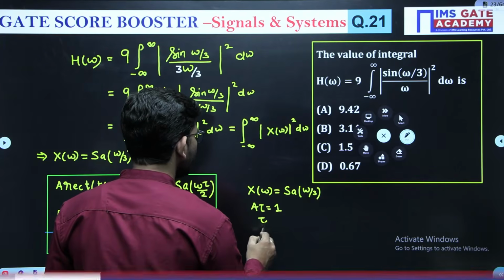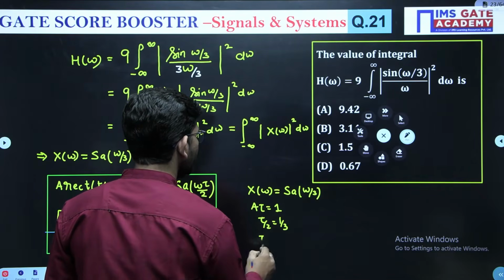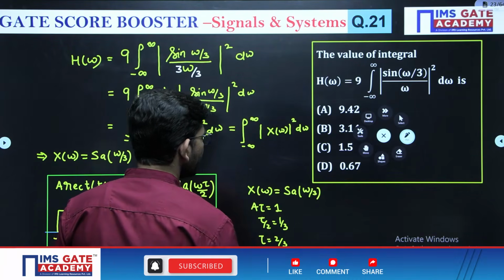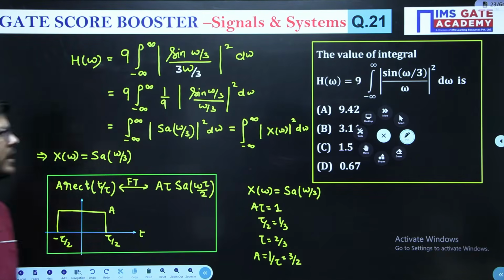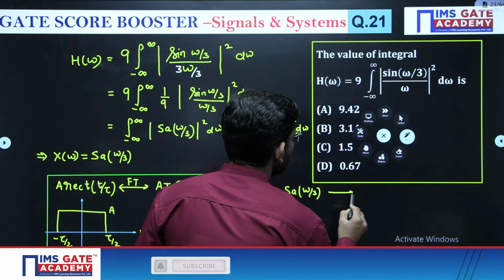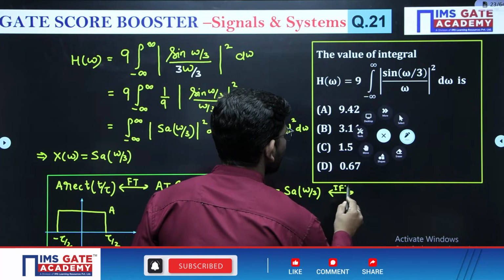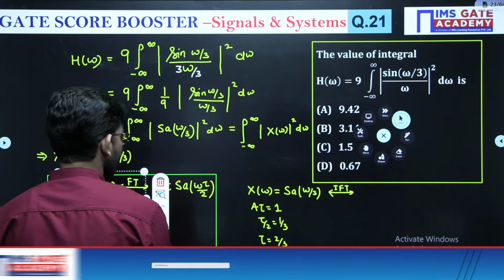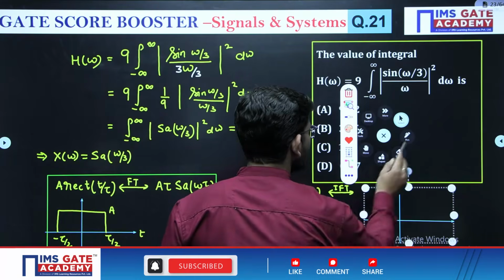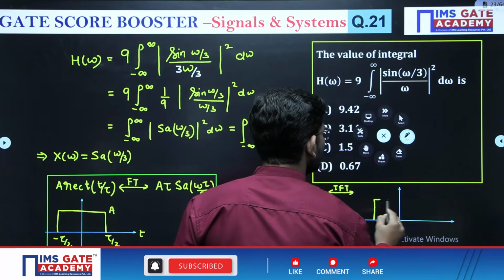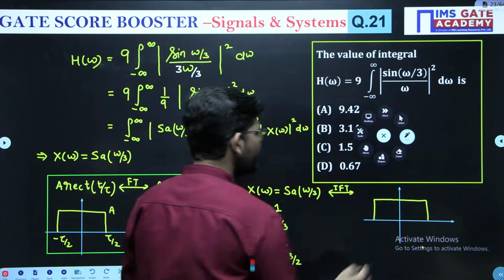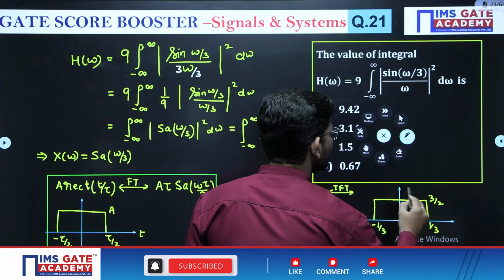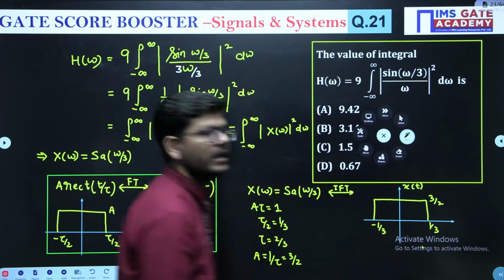And what is there for tau by 2? It is 1 by 3. So tau will be 2 by 3. So a will be 1 upon tau, or it is 3 by 2. Right? So that means the inverse Fourier transform, if I take, it will be a rectangular pulse, like this. What is tau by 2? It is 1 by 3 minus 1 by 3. What is a? It is 3 by 2. Okay, this is the signal x of t, right?